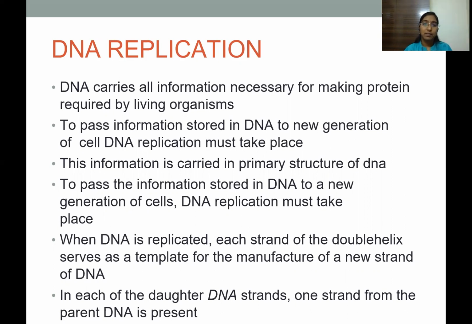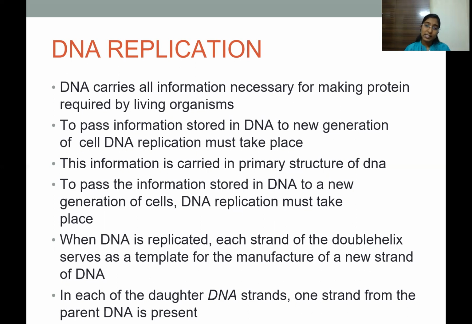So to pass the information stored in DNA to the next generation of cells, DNA replication must take place. This information is carried in the primary structure of the DNA, in which the order of the nucleotide residues plays an important role in determining the proteins that have to be synthesized.